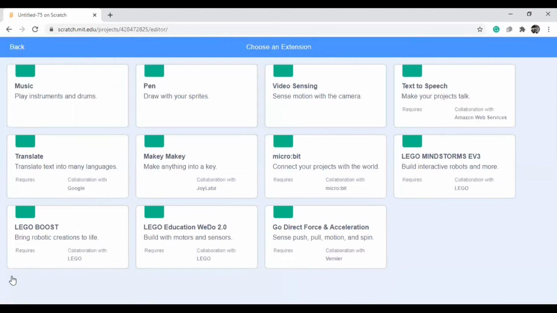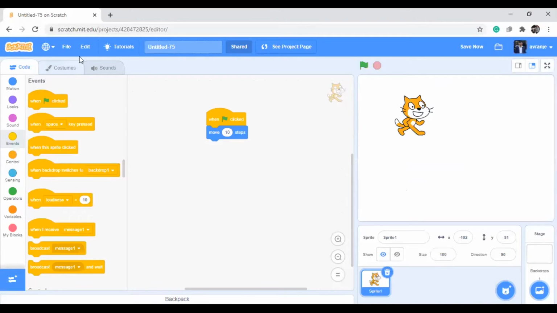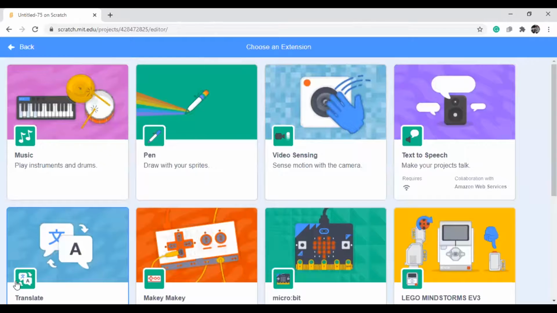Here I'm taking the extension block, which I used in the part 2 session. In the category of blocks, you can come down. There is an add extension block. You can click on that. Here music, pen, video sensing, so many extensions are there. You can check the pen.